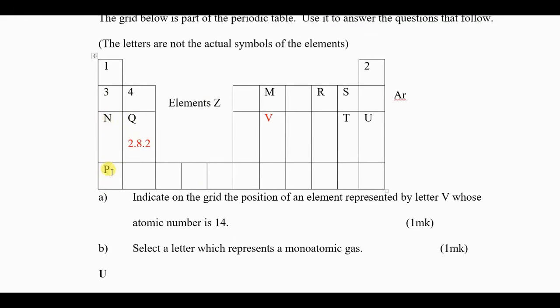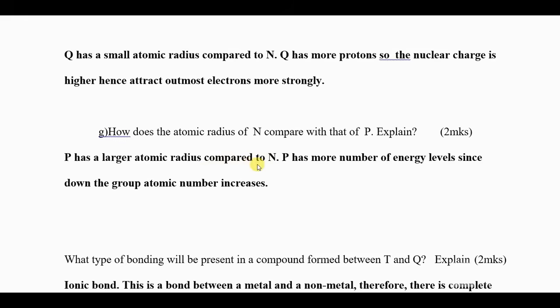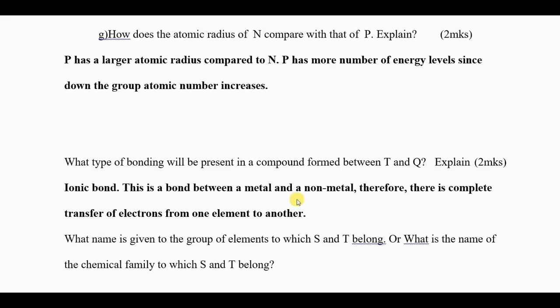P has a larger atomic radius compared to N, because down the group there is an increase in the number of energy levels. Therefore, atomic radius increases. P has more energy levels. Since down the group atomic number increases, the number of energy levels increases. Therefore, the atomic radius will always increase down the group.